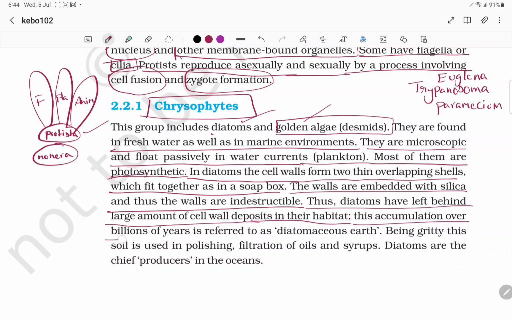This accumulation over billions of years is referred to as diatomaceous earth. Being gritty, this soil is used in polishing and filtering of oils and syrups. Diatoms are the chief producers of the ocean, because of the siliceous soapbox cell wall, which is indestructible.